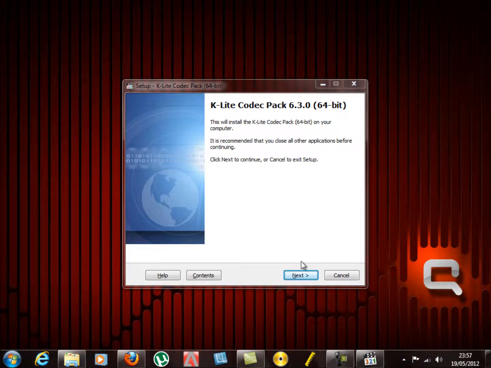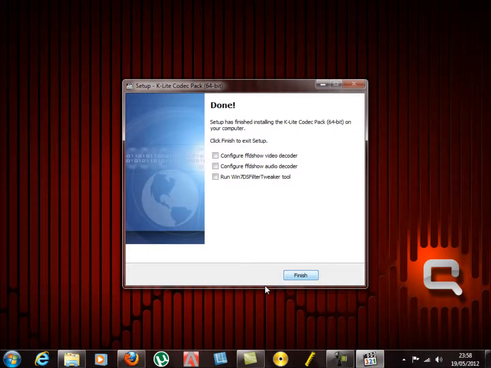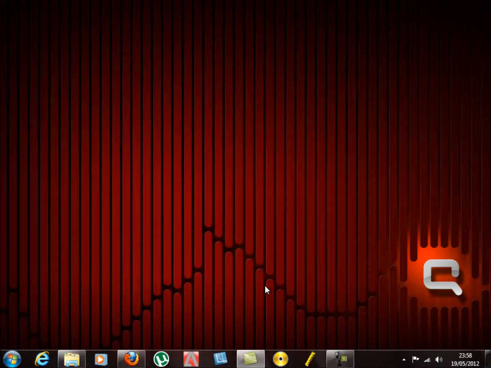And this is the first window that we get. We click Next, Next. And this is just a quick upgrade that K-Lite is doing. My internet is connected for all of this, by the way. And then that's it, I click Finish.